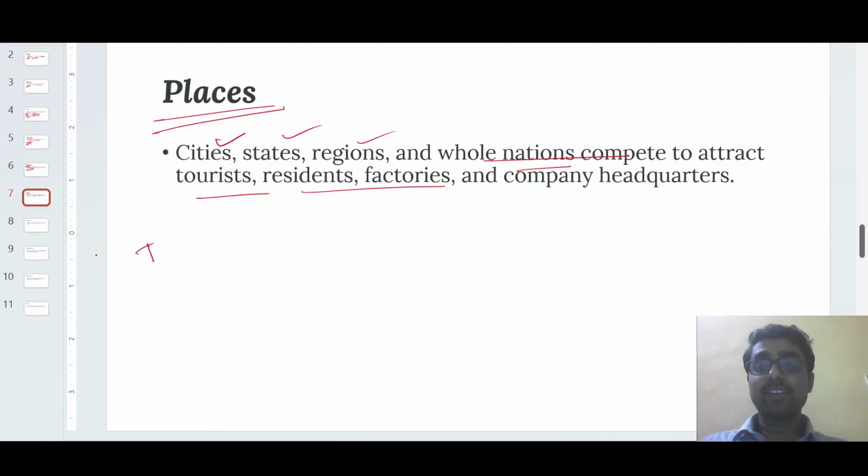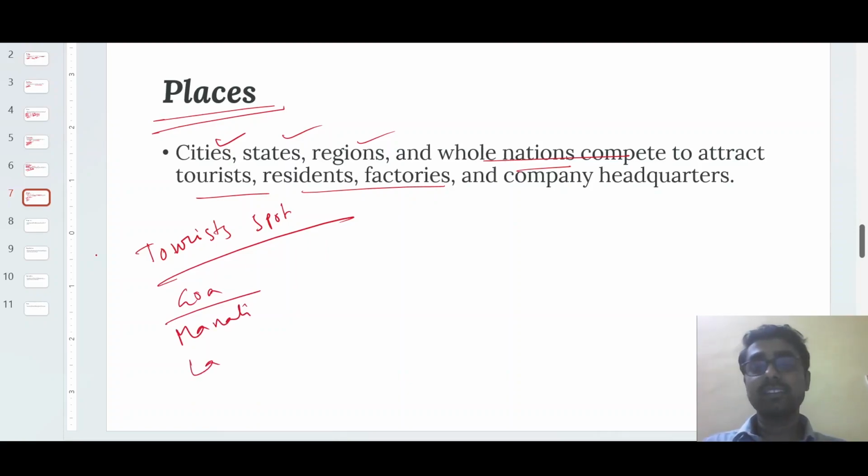Right. Different tourist spots. So that could be your Goa, that could be your Manali, that could be other things like Ladakh and all. So all of these are different tourist spots, and they basically promote them, and ultimately customers will travel to that particular place and they spend money at that place. So ultimately, you are just selling your place, right? So that is the place.